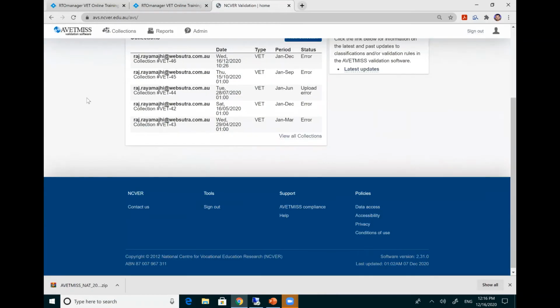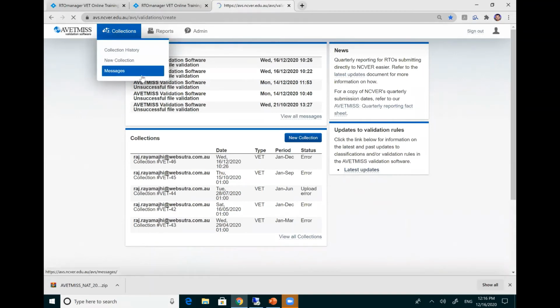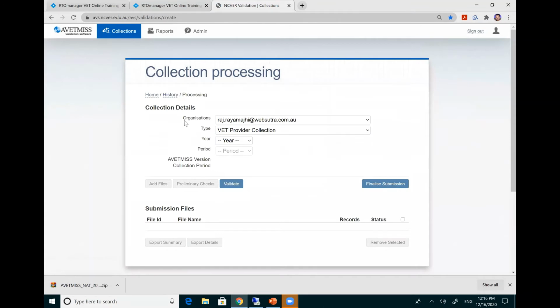So once I log into the system, there's two ways. One is you can click here new collections, or you go to collections and click new collections. It will open a new page. So basically you will see your organization, and here you need to choose year 2020. So here is a facility.